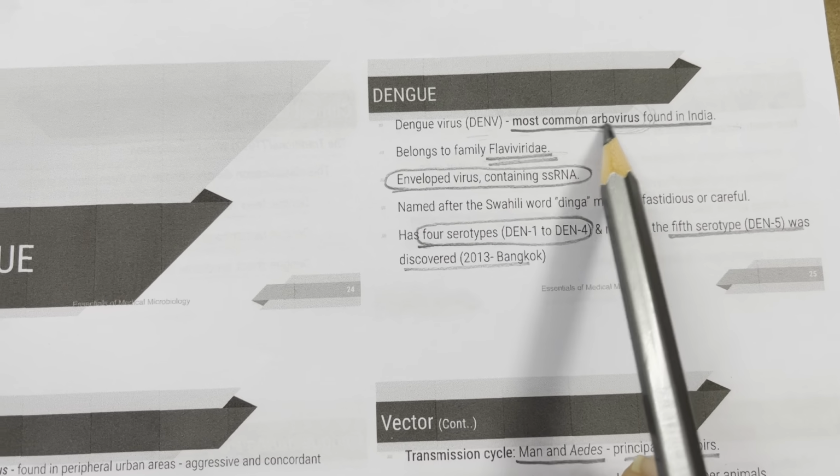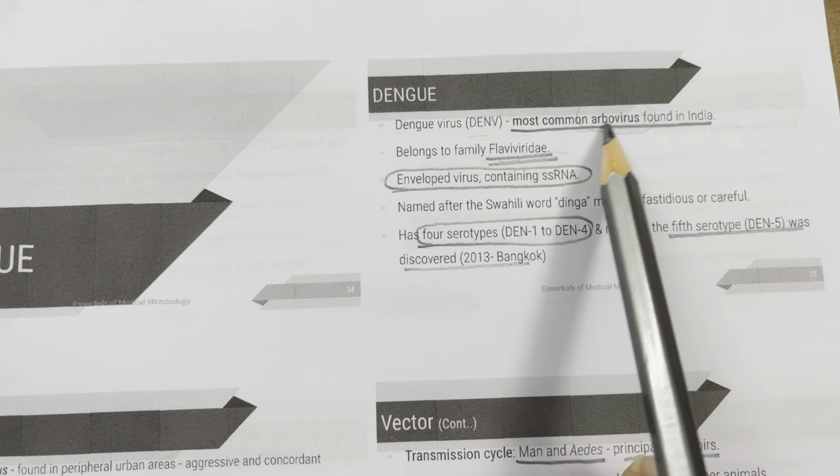It has 4 serotypes, Den 1 to Den 4. All have been identified in India, and recently the 5th serotype, Den 5, was discovered in Bangkok, but not in India. Aedes aegypti is the principal vector, followed by Aedes albopictus. They bite during the daytime. Anopheles bites during the night.